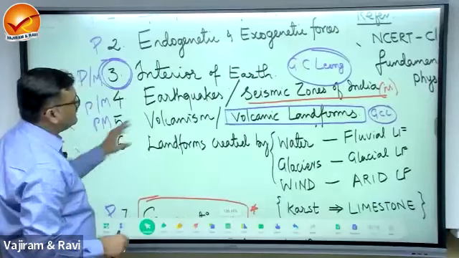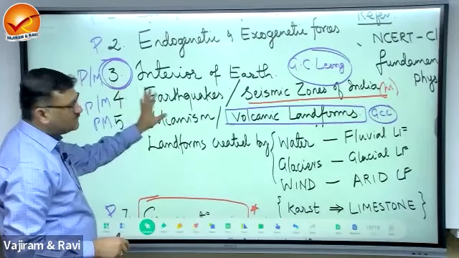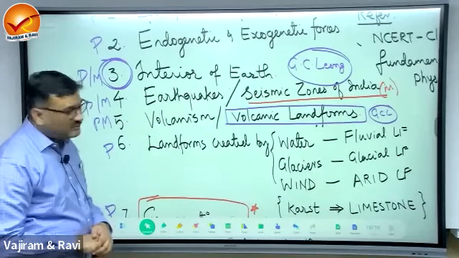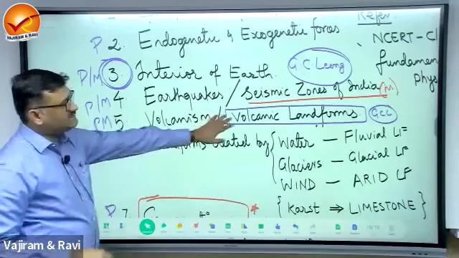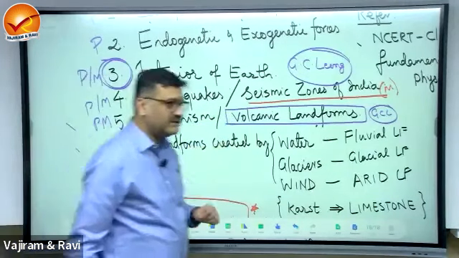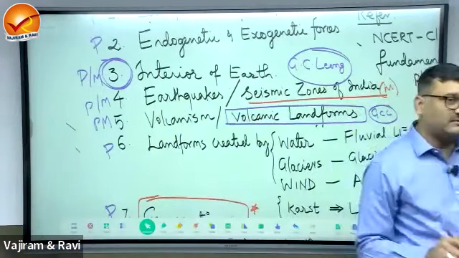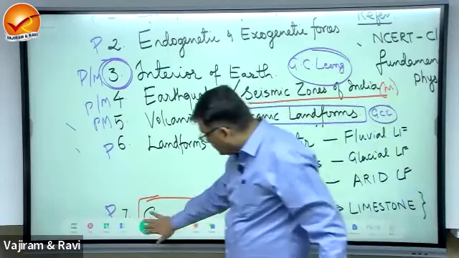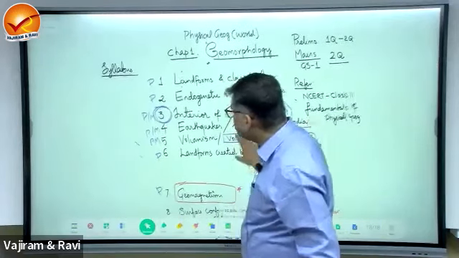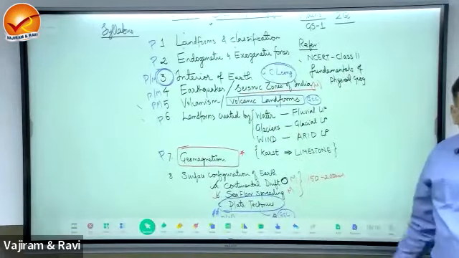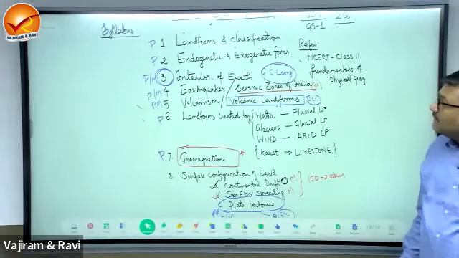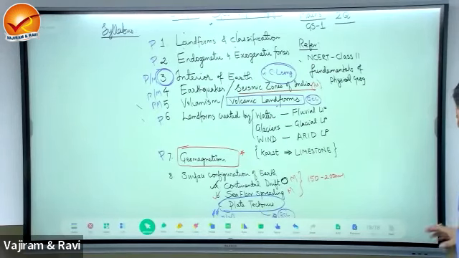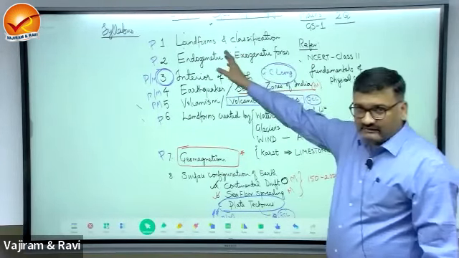You can do earthquakes if you want, but it has a very good explanation in NCERT. So I will not prefer going to GC Leong further. But yes, this topic is more elaborated in GC Leong with diagrams also, so it will be more clear in that book. So this is the syllabus. Any doubts in this syllabus part? Anything additional you want to know? So we'll start with the first part, that is landforms.